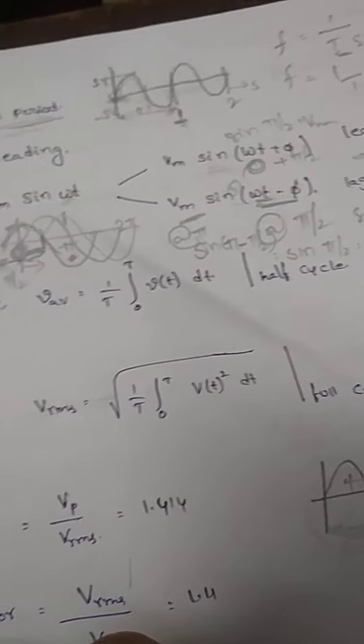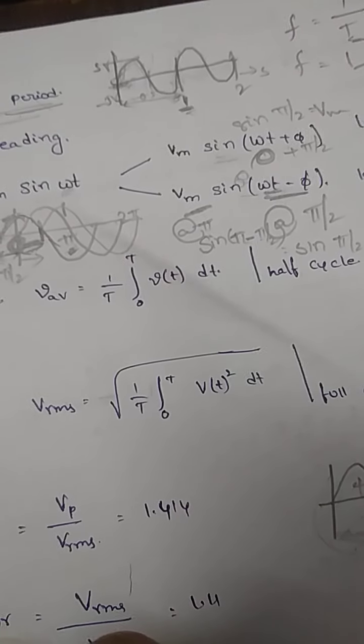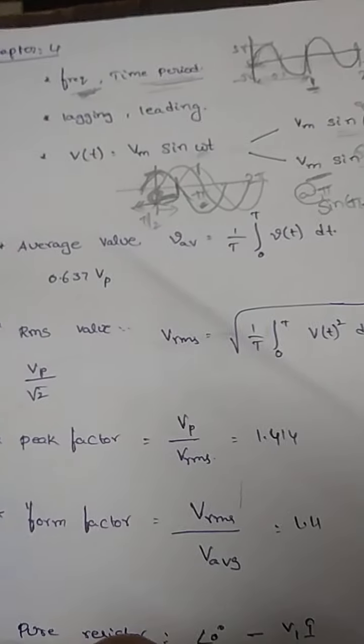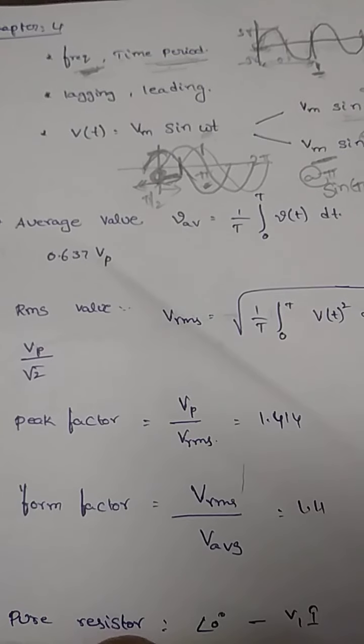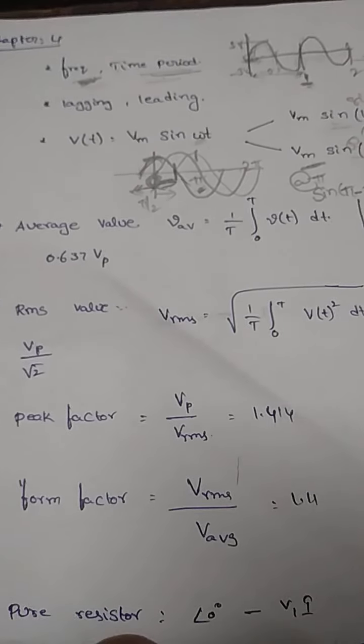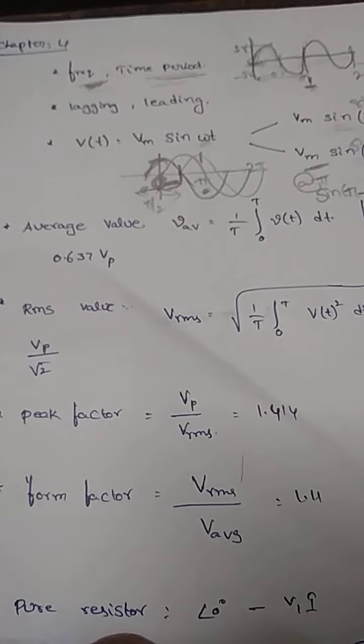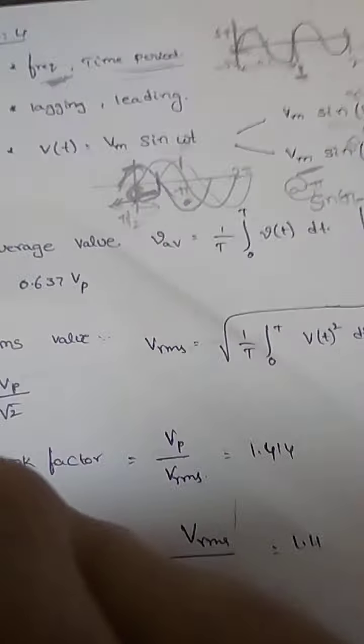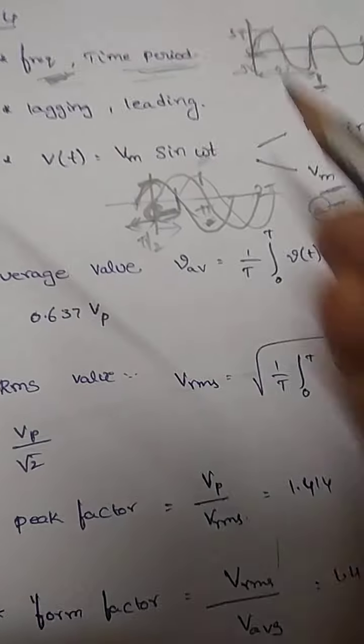From this sinusoidal waveform, we have so many parameters, such as the average value, RMS value, peak value, and form factor. How to determine these? Here I am considering this one.